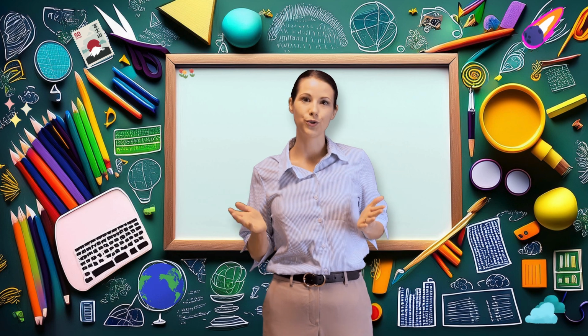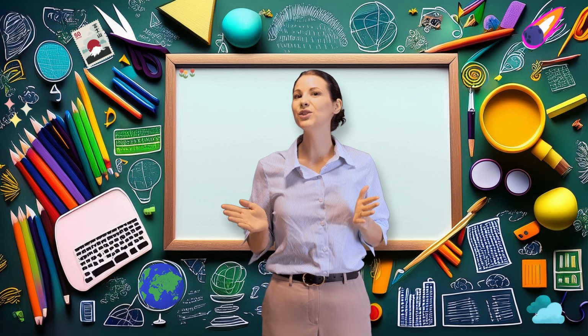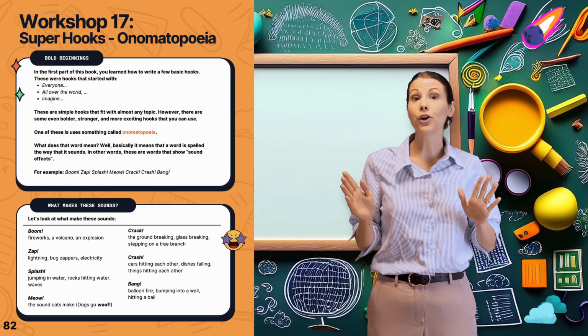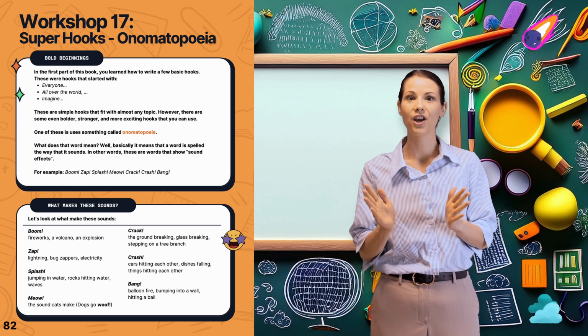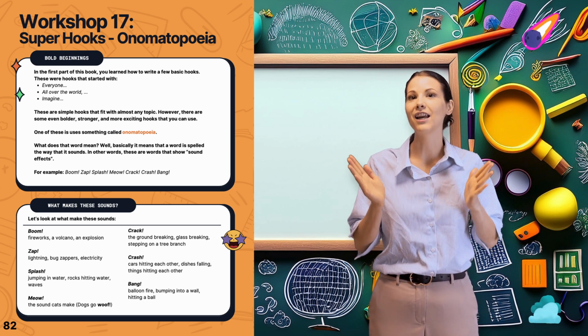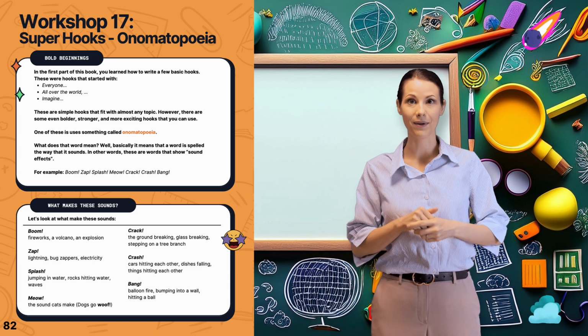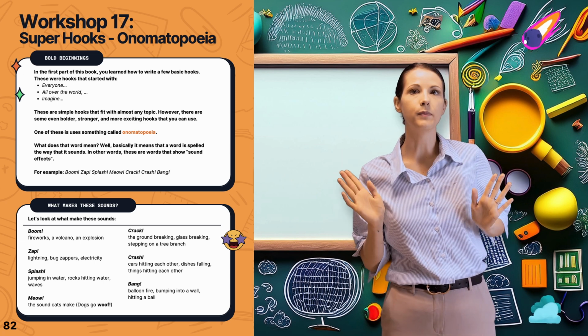Welcome to part 2 of Writer's Workshop. This is workshop 17, where we are going to learn about super hooks, making your hooks stronger. First, we will start by making a super hook using an onomatopoeia. Let's start with some bold beginnings.